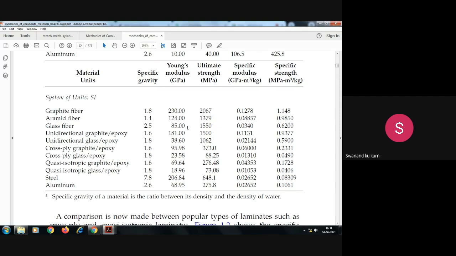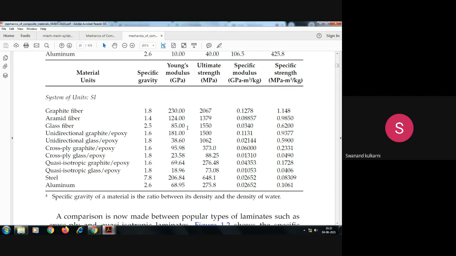As far as the combination is concerned, if a composite material is manufactured, if a graphite epoxy kind of composite has been manufactured, we will get the density as 1.6. If glass epoxy is manufactured, then we will get 1.8. So the specific gravity or density of these materials is very small. Here you can see 7.8 for steel, and for the composite of graphite epoxy, it is 1.6.